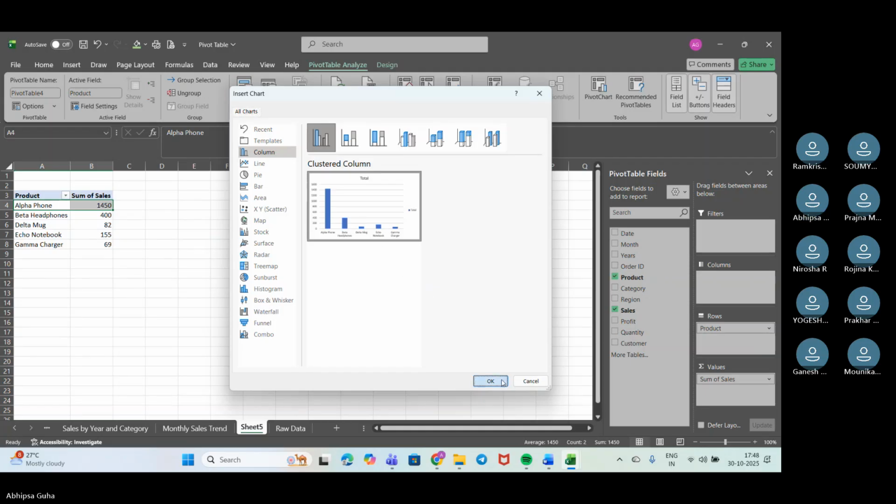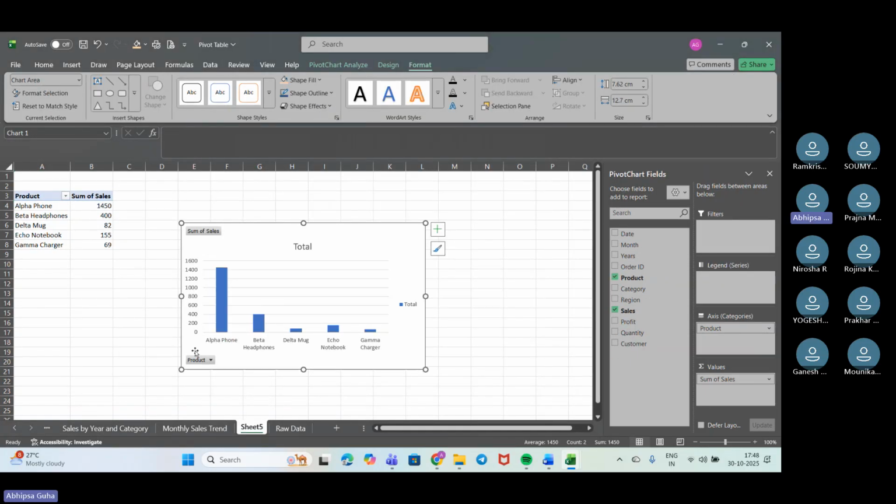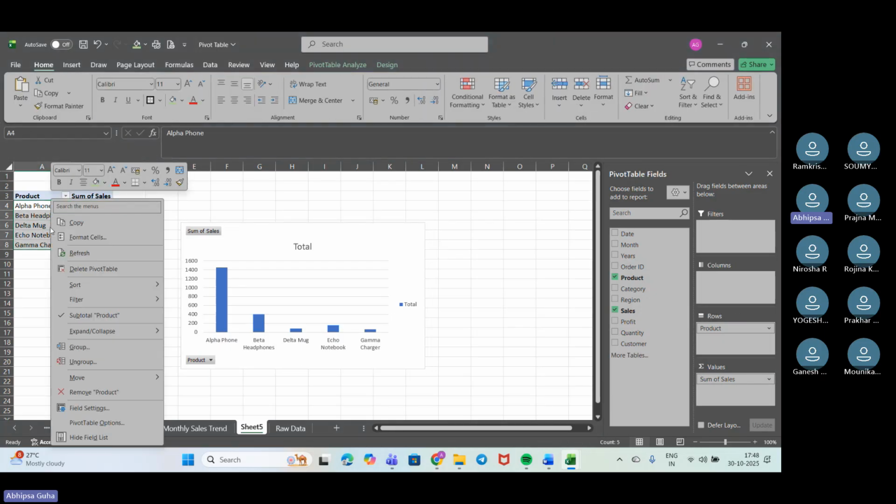Okay. So you see here we have got the product wise sales we have already received. So now if I want to check for this, we can just do some of the upliftments that we can do here. Now here we have got the product wise sales. Now if I need anything else, it has got only 5 products, right? So we can't change it in this format.